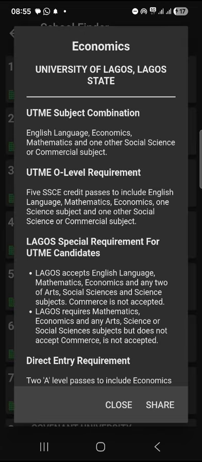That's for your JAMB combination. Then for your O level, that's your WAEC or NECO result, you need to have 5 credit passes, which must include English, maths, economics, then one science subject or one other social science or commercial subject. These two requirements I just mentioned are the general requirement for all schools.